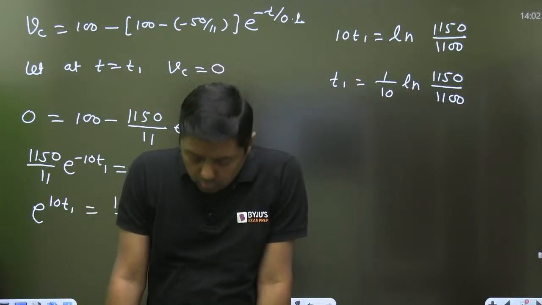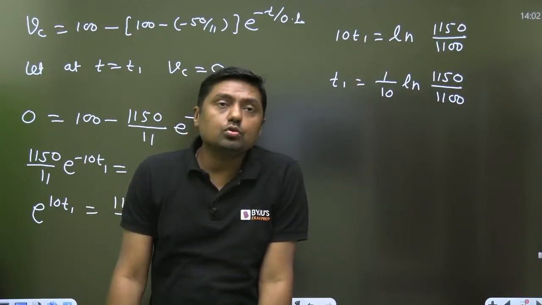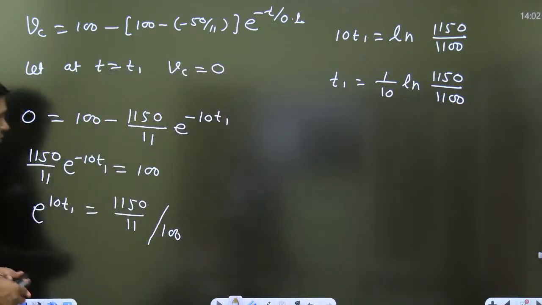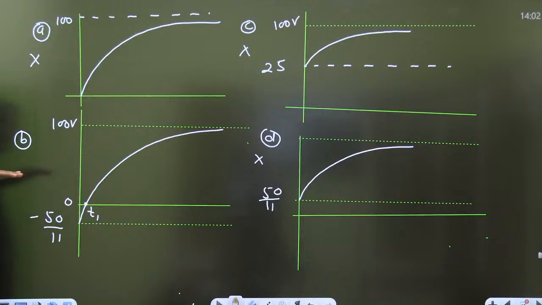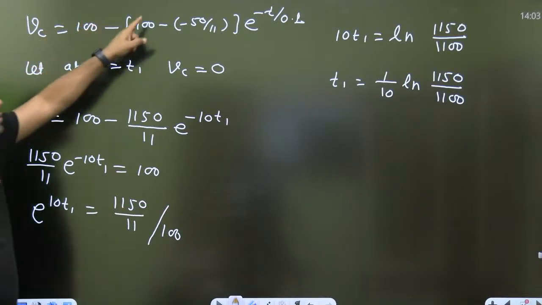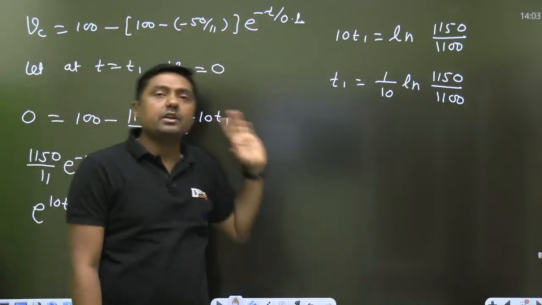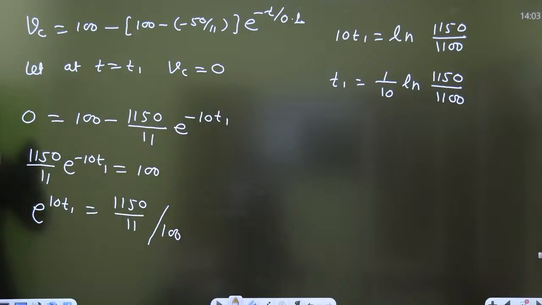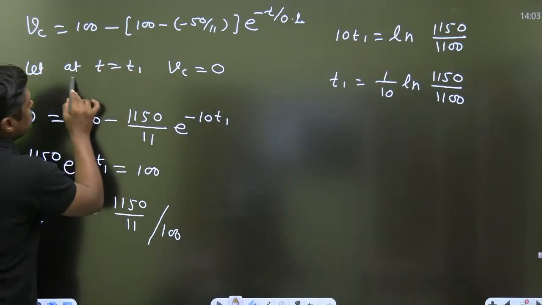Is it clear now how to solve the question, everyone? First of all you have to find the equation. Once we get the equation, we can apply the formula final minus initial e raised to power minus t by tau. Then see what is asked in the question, exactly at what time it will cross the 0.